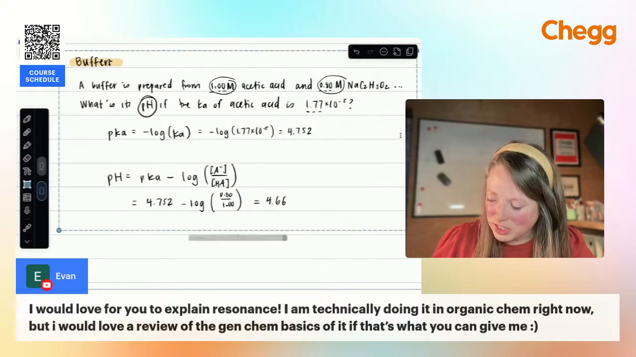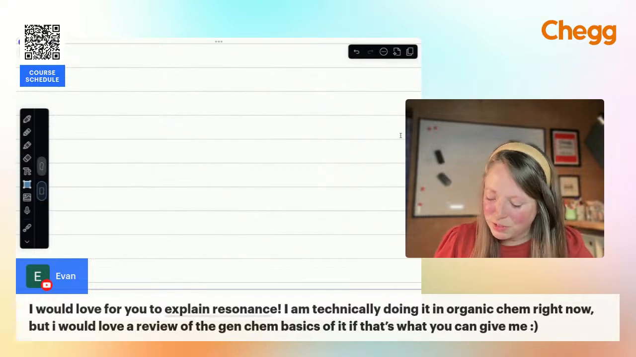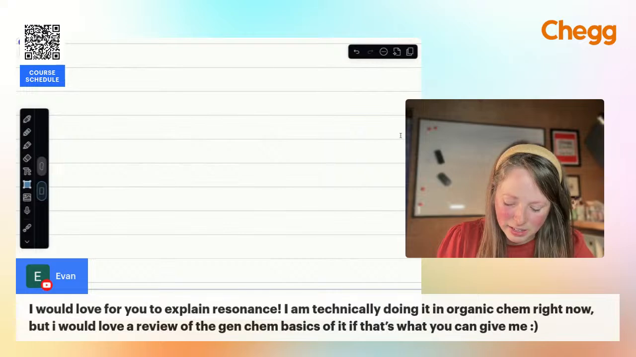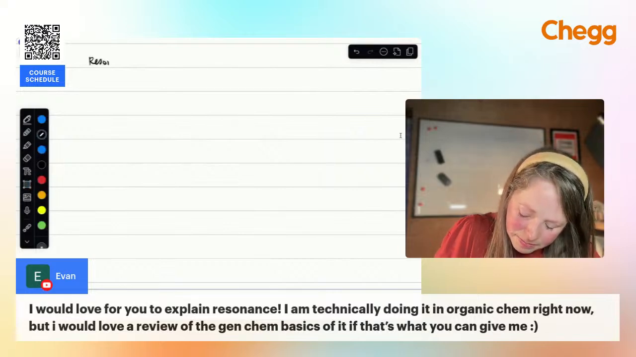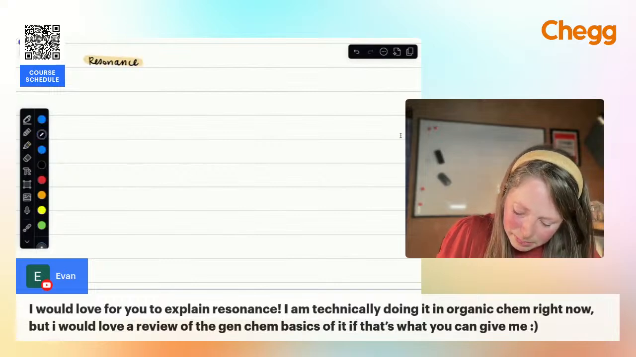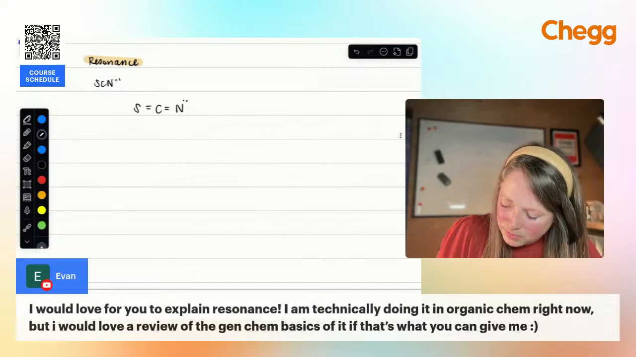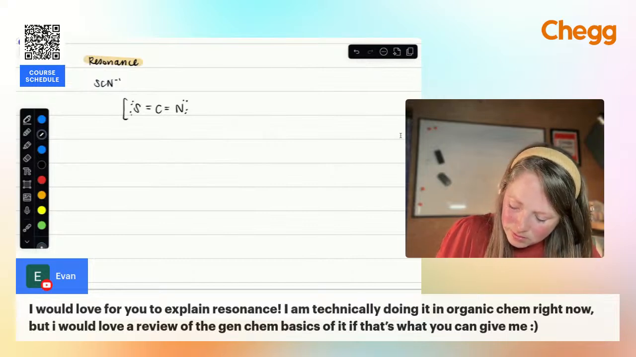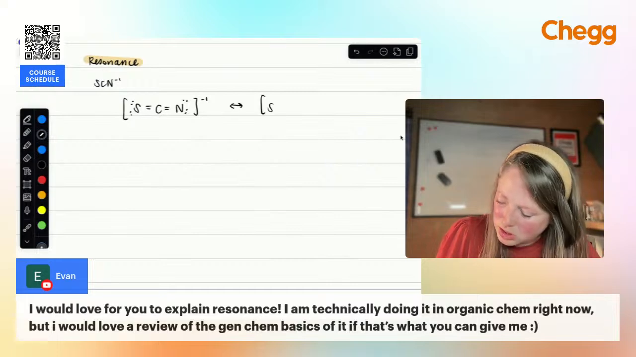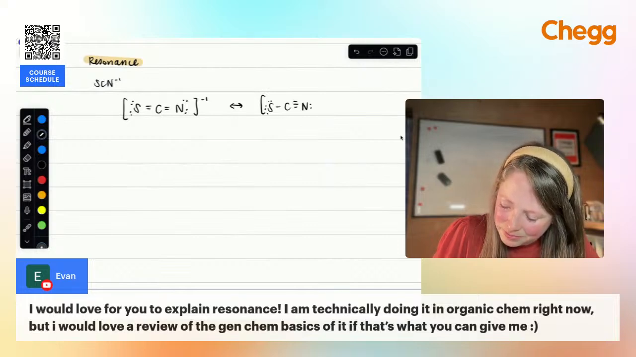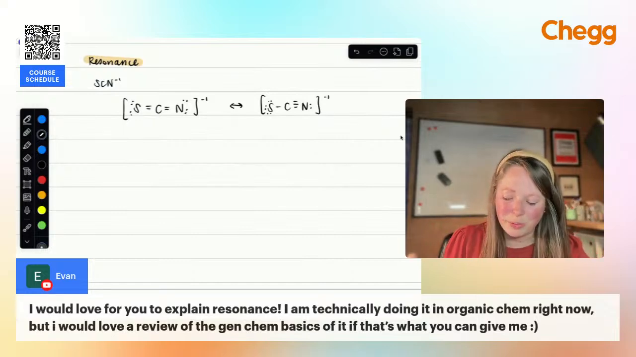So resonance basically is just this idea that we have different possible Lewis structures. So we looked at, for example, thiocyanate, SCN minus, and I'm just going to draw 2 of the structures. We'll draw the 2 best structures. All right. So let's say I had these 2 resonance structures.